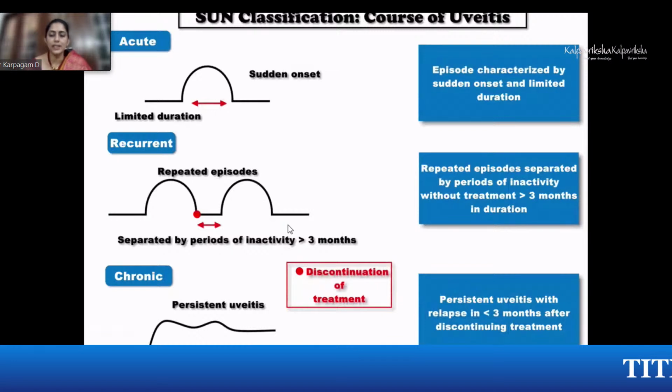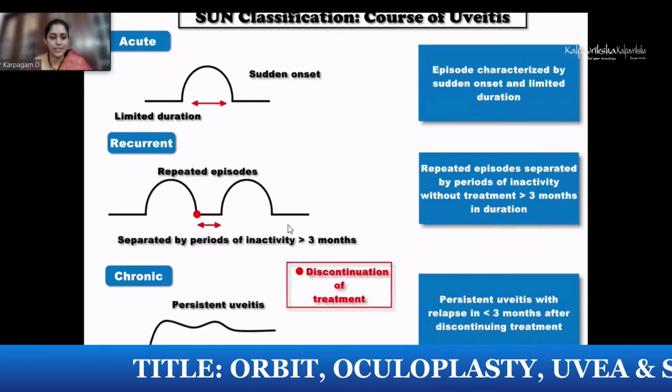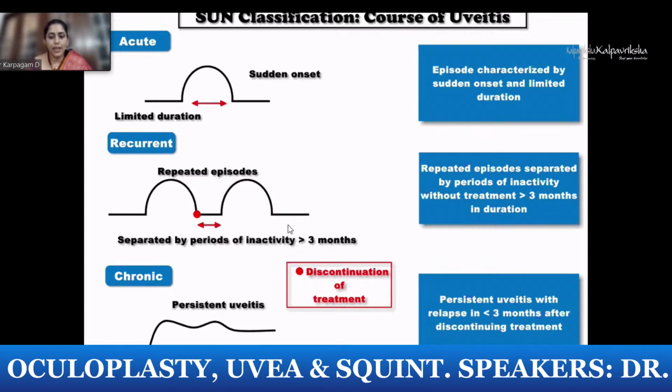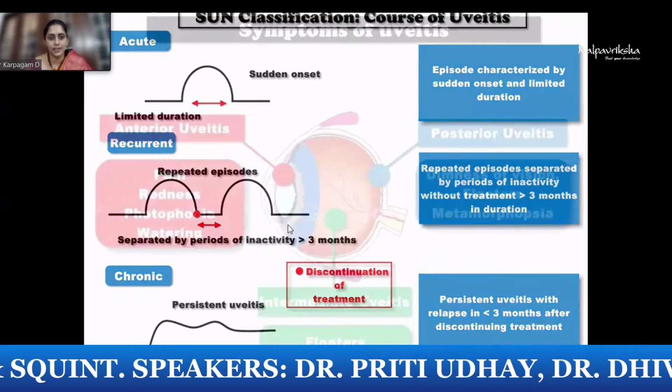Acute means the episode is characterized by a sudden onset and is of limited duration. Recurrent is where the episodes are separated by periods of inactivity without treatment for more than 3 months in duration. And when the relapse is within less than 3 months, it becomes a chronic disease.